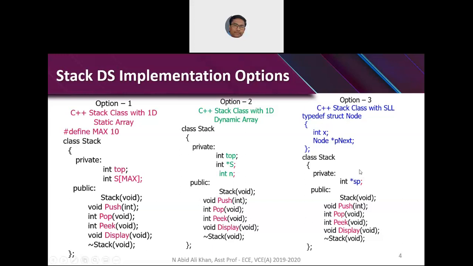Option 3 is a very, very important one. This is extremely important. I think this is not int star p. This has to be node star. There is a mistake in option 3, you have to correct this. This is not int star, this is node star.